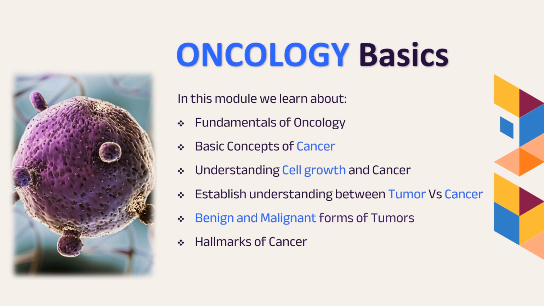A lot of times people get confused between tumor and cancer, so we will establish a clear understanding and explain the distinction between tumor and cancer. Followed by that, we will explain what benign and malignant forms of tumor are, how benign and malignant forms of tumor differ from each other, and finally, if we say that a person has cancer or a particular organ has cancer, then what are the hallmarks of cancer. We will also study all the hallmarks in detail so that you have your oncology basics right. Once we have an understanding of the basics, then we move forward.